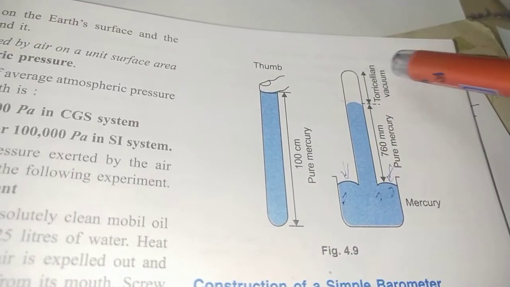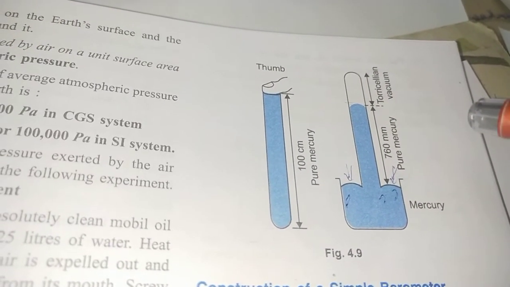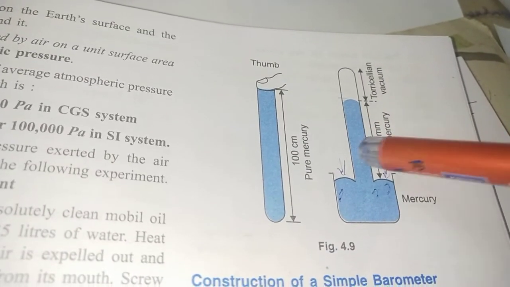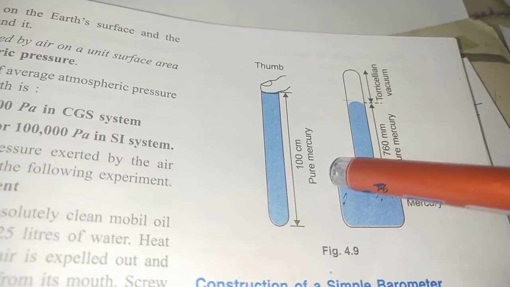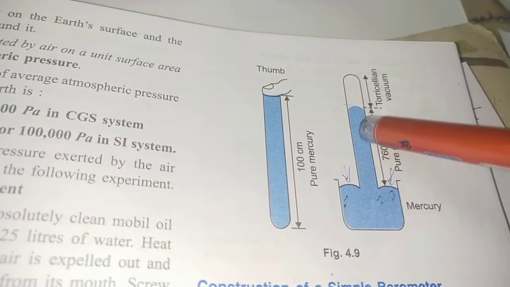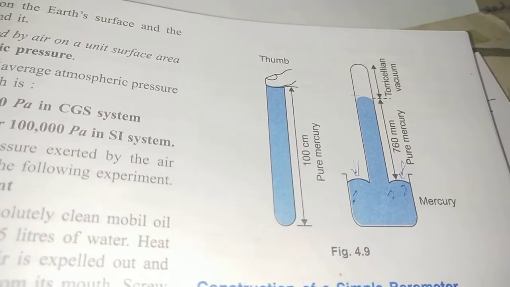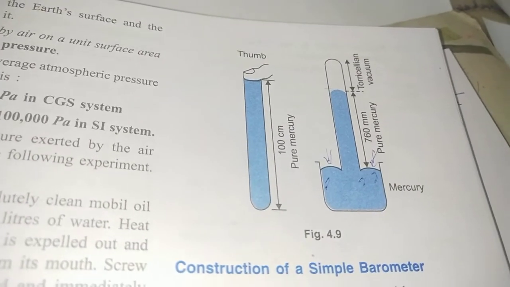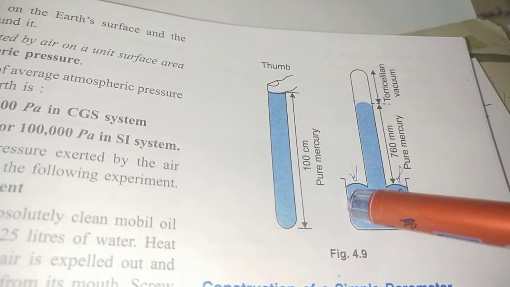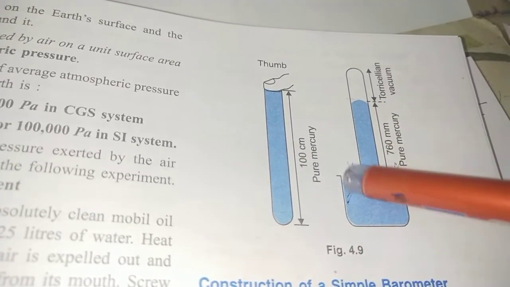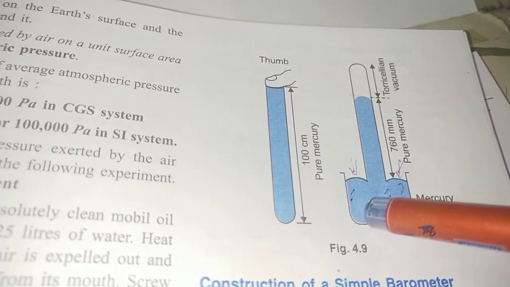Now why does this falling happen? This is the free surface where atmospheric pressure is applied, and it is balanced by the vertical height of the mercury in the tube. So it falls only to a level where it can balance the atmospheric pressure acting on the free surface of the trough.